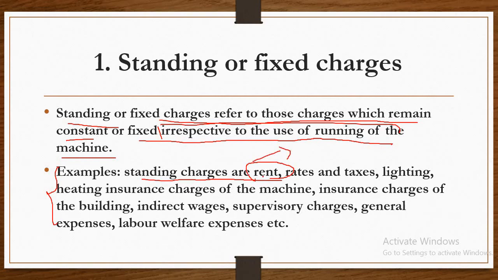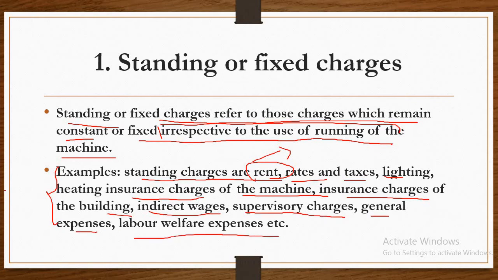That's why rent, rates and taxes, lighting, insurance charges of the machine, insurance charges of the building, indirect wages, supervision charges, general expenses, labor welfare expenses are considered standing charges. You have to regularly pay the rent or taxes or lighting, it is fixed, there is no change, irrespective of the use or running of the machine. That's why these expenses are treated as fixed charges.